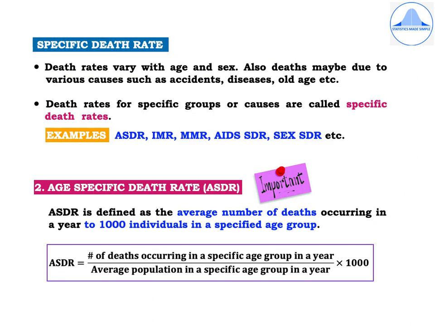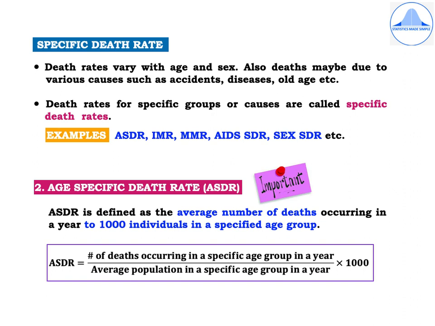Let us now discuss what is a specific death rate. Now, death rates vary with age and sex. Also, deaths may be due to various causes such as accidents, diseases, old age, etc. Death rates for specific groups or causes are called as specific death rates, and some of them are the age specific death rate, that is ASDR, infant mortality rate, that is IMR, maternal mortality rate, which is MMR. We'll be learning about these three mortality rates, and the others in this category are the AIDS specific death rate, sex specific death rate, etc.